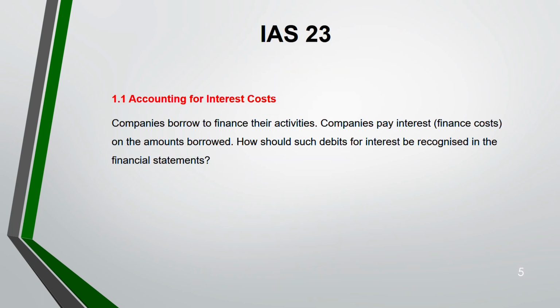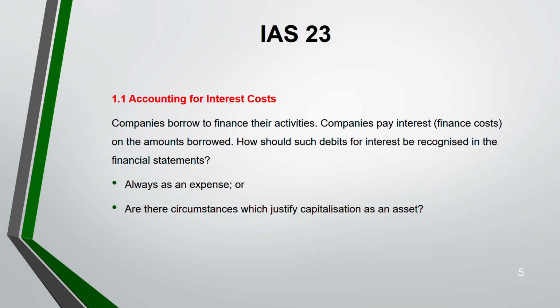Now, accounting for the interest cost. Companies borrow to finance their activity. When they borrow, they pay interest, also known as finance cost, on the amounts borrowed. How could such debit for interest be recognized in a financial statement? Always as an expense, or are there circumstances which could justify the capitalization as an asset? Can we capitalize it as a part of an asset, or is it always an expense?